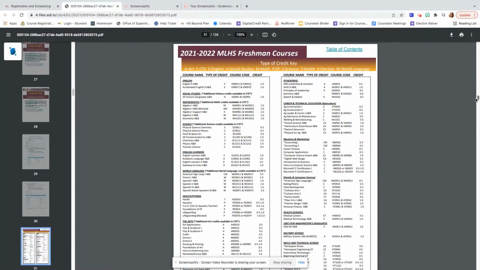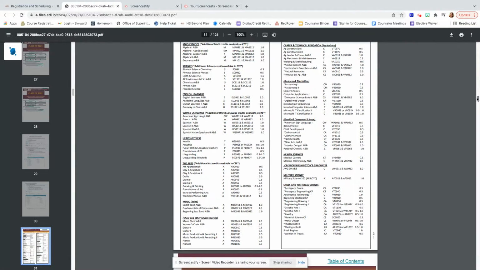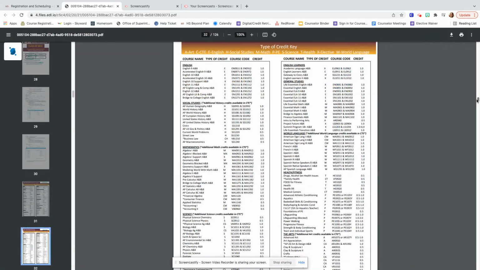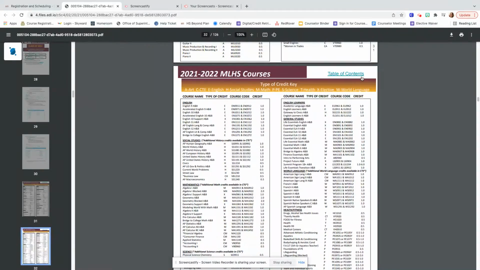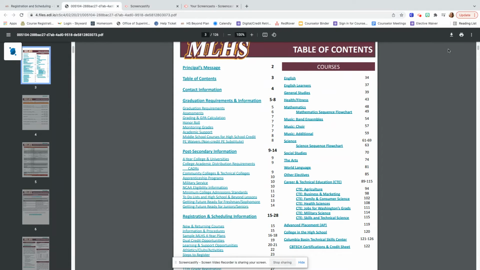Right here is the list of courses that you can take here at the high school. So this has all the lists of current classes that you can take. Okay, I'm gonna go ahead and pop back up to the table of contents. So like I said, you can click on any one of these links for these departments and it'll take you to the list of all of these classes.